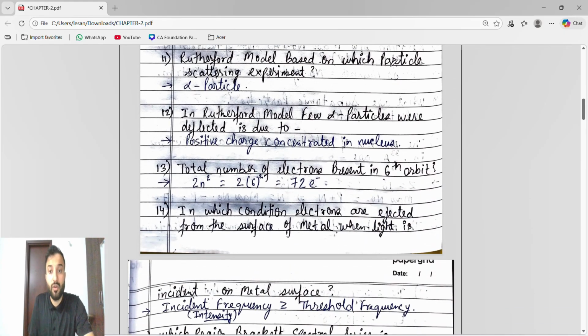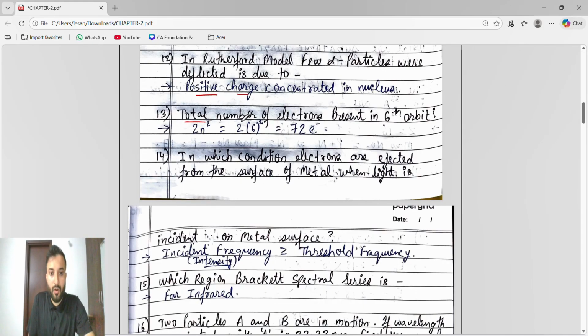Rutherford model is based on which particle scattering? Alpha particle, right? We know a gold foil is hit by alpha particles, so whatever happens here is due to the alpha particle. The scattering experiment Rutherford did was based on alpha particles. In the Rutherford model, a few alpha particles were deflected because of the positive charge concentrated in the nucleus.